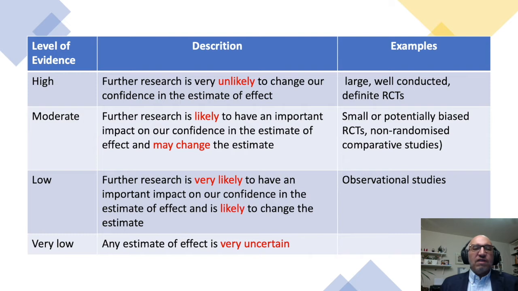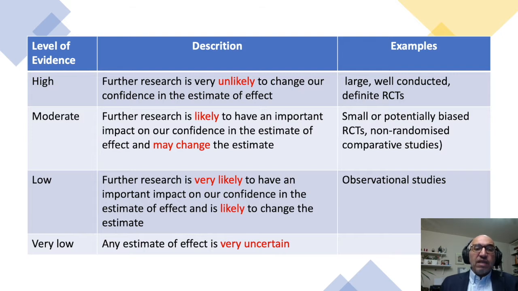According to the level of evidence, it could be high, moderate, low, or very low. When we say something has a high level of evidence, that means further research is very unlikely to change our confidence in the estimate of effect, like well-controlled clinical trials. It could be moderate, where further research is likely to have an important impact on our confidence in the estimate of the effect and may change this estimate, like small controlled clinical trials and unrandomized studies.